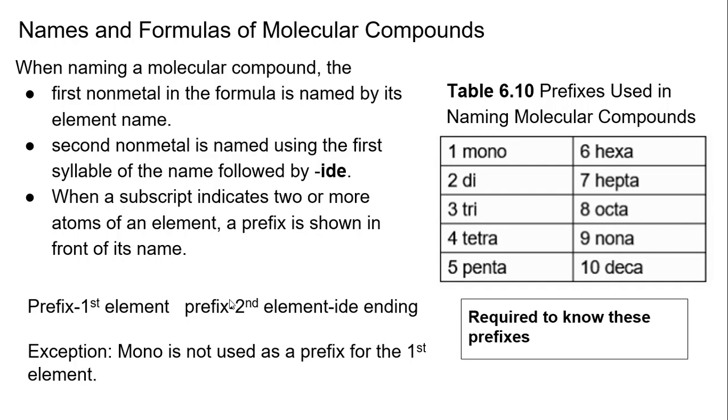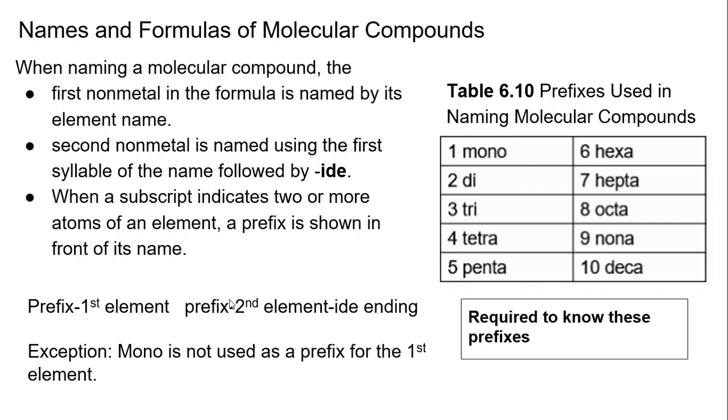So this is where we're going to introduce prefixes. These are going to be in front of the element name. So unlike with ionics, we didn't talk in the name about how many chlorides were with magnesium, and there would be 2 of them. We would just say magnesium chloride. With nonmetals, covalent molecules, we do.